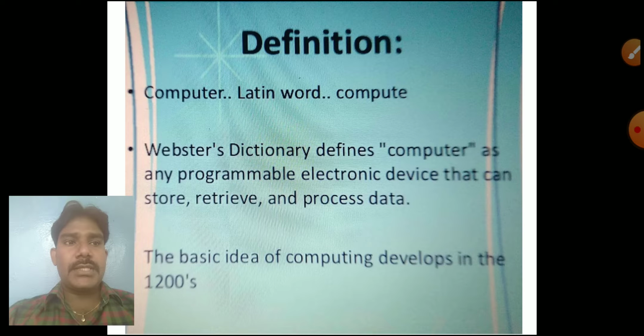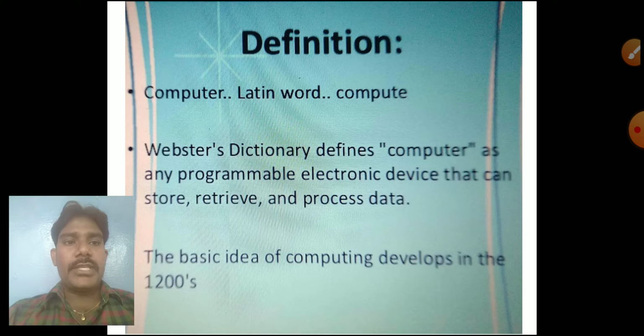This computer is a programmable electronic device that is used to store, retrieve and process data. Whatever data we need to type or store, everything is stored in the computer itself, and whenever we need that data, we retrieve it, process it and use it.